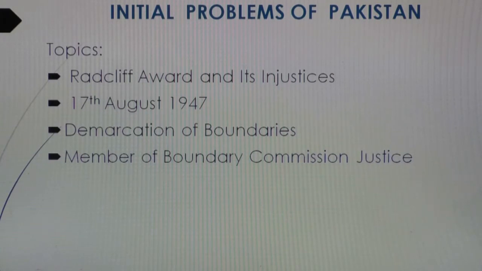So what was decided about the original plan of Pakistan? How many states were given to Pakistan according to the demarcation of the boundaries, and Radcliffe had finalized his task by August 18, 1947. But injustice was done by Radcliffe in the demarcation of the boundaries.